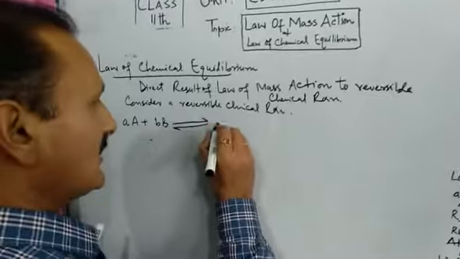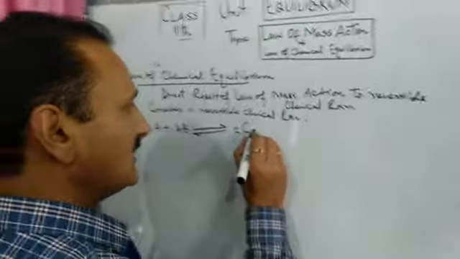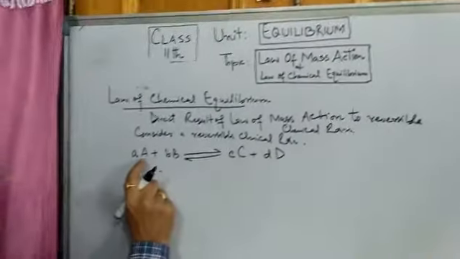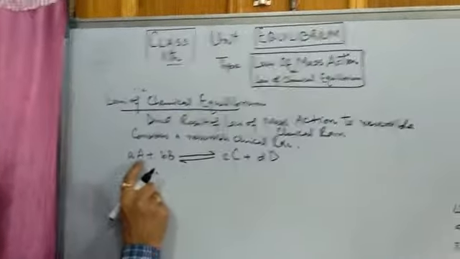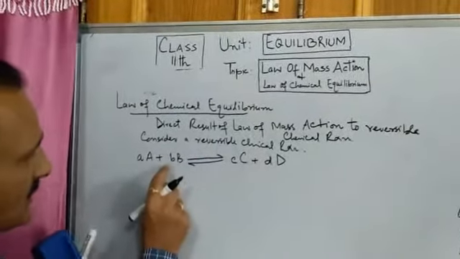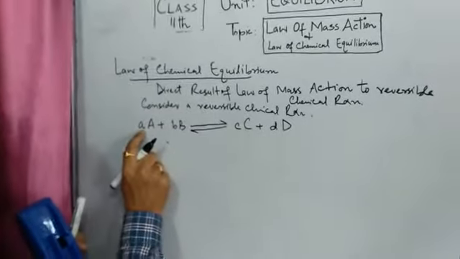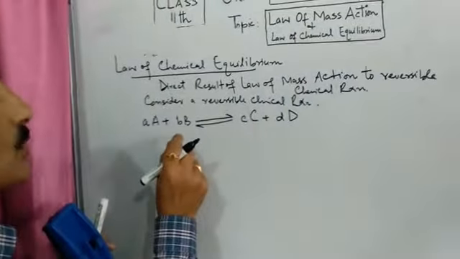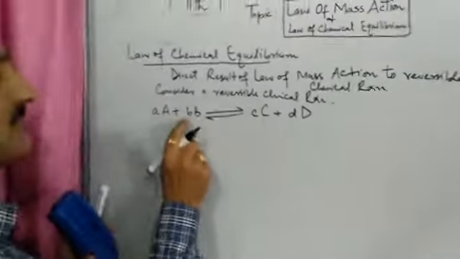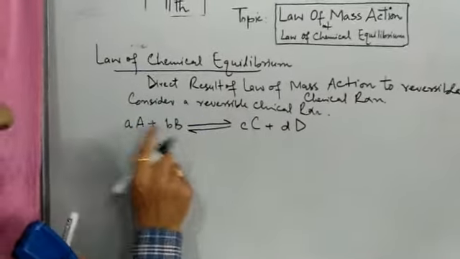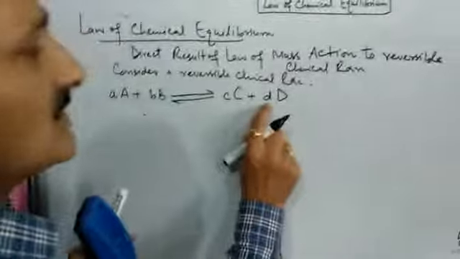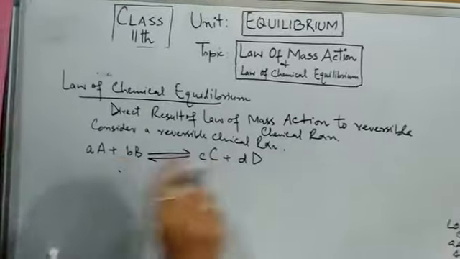They are forming products C and D. Now these capital letters A, B are reactants, and capital C and D are products. As far as these small letters are concerned, these are their stoichiometric coefficients. Small a and b are stoichiometric coefficients of reactants A and B, while small c and small d are stoichiometric coefficients of products C and D.